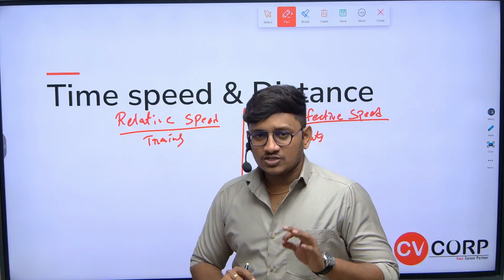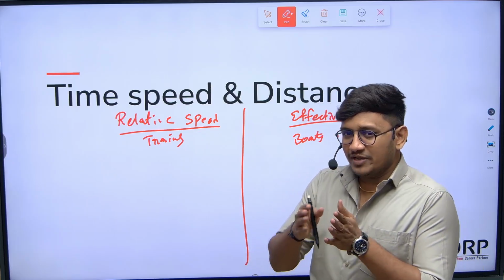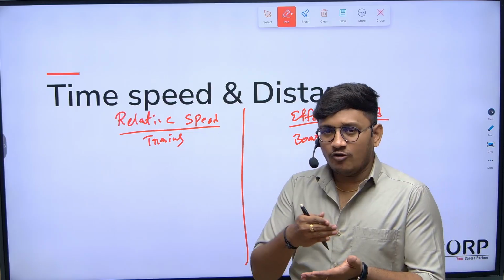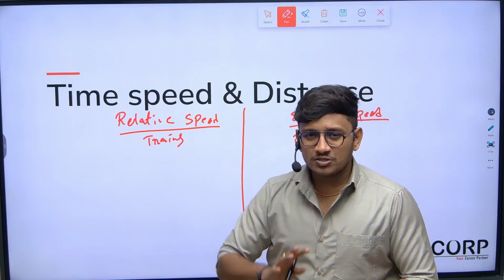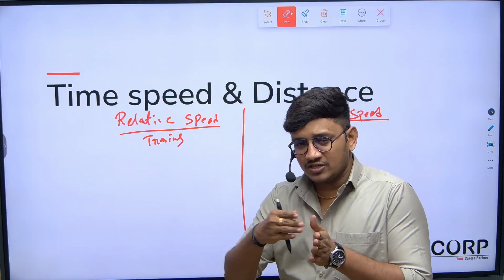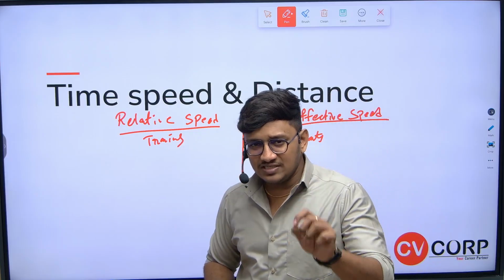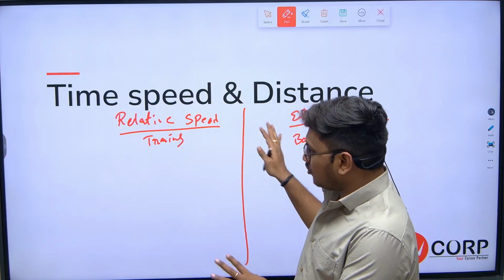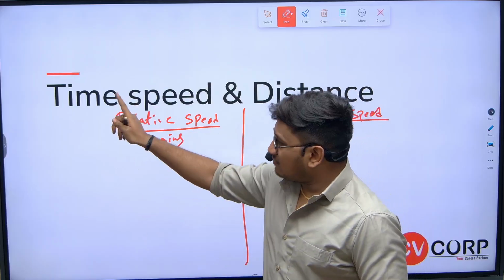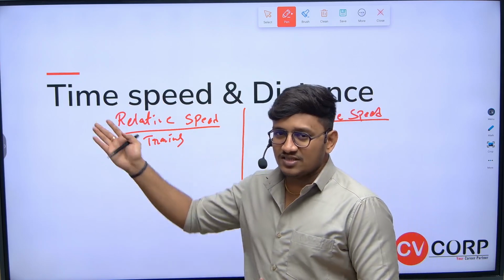No. What actually relative speed means is the speed of one object with respect to the speed of the other object. Before that, we just need to understand the basic relation. Before discussing relative speed and effective speed, our topic is time, speed and distance. What is the basic relation between these three terms?